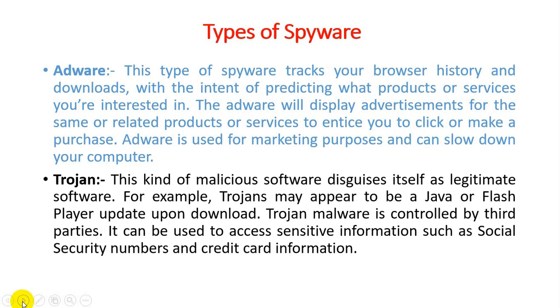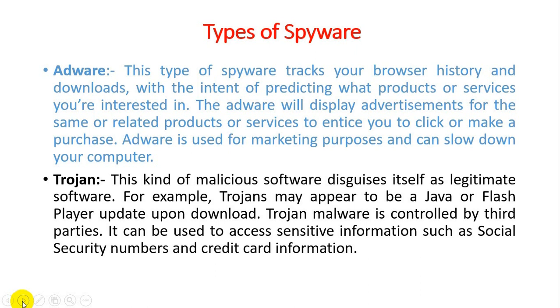The second part of spyware is known as a Trojan. This kind of malicious software disguises itself as legitimate software. For example, a Trojan may appear to be a Java or a Flash player update upon download. We all know that if we install some free software from the internet, they provide some other software within it.